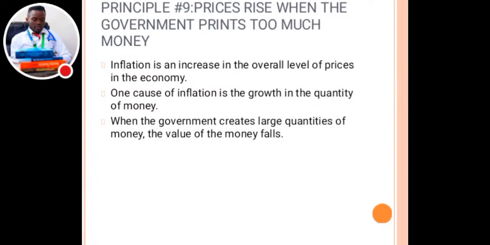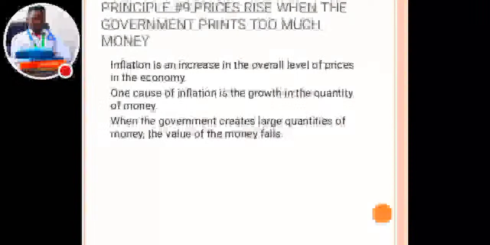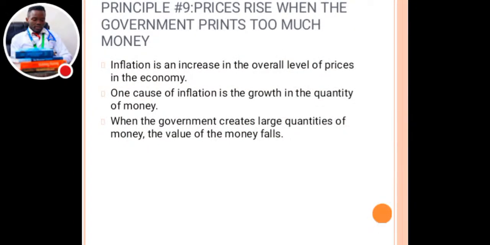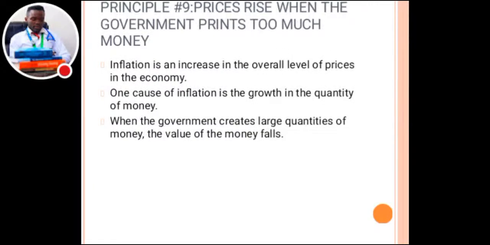Demand is directly proportional to price, not inversely. So when there is an increase in demand, there is also an increase in price, okay? Because demand is inversely proportional to supply. So when there is increased demand, the suppliers become fewer.